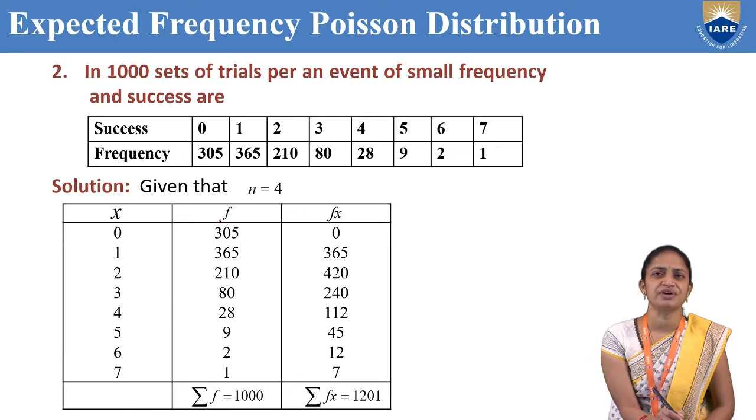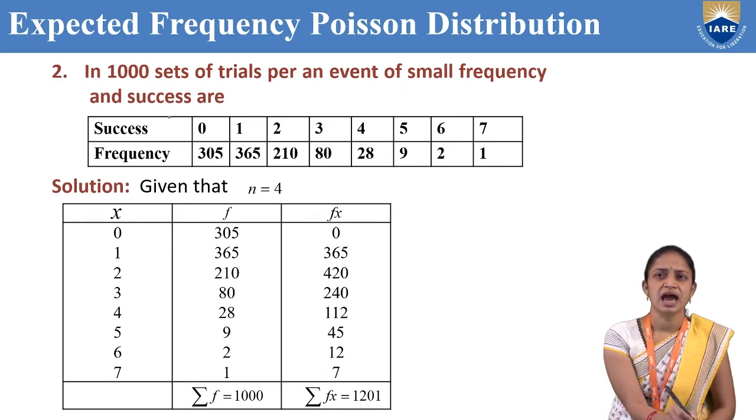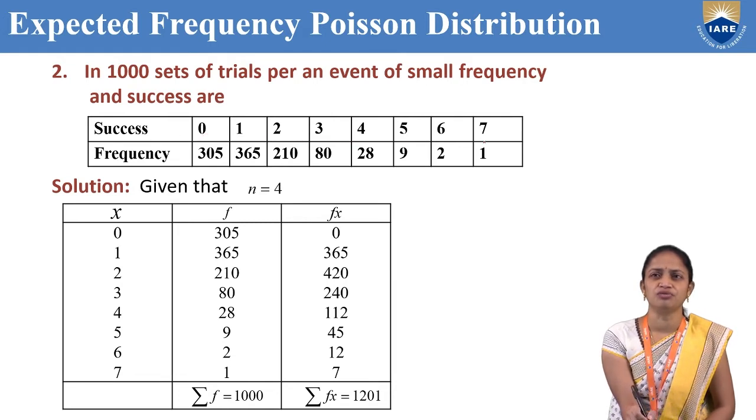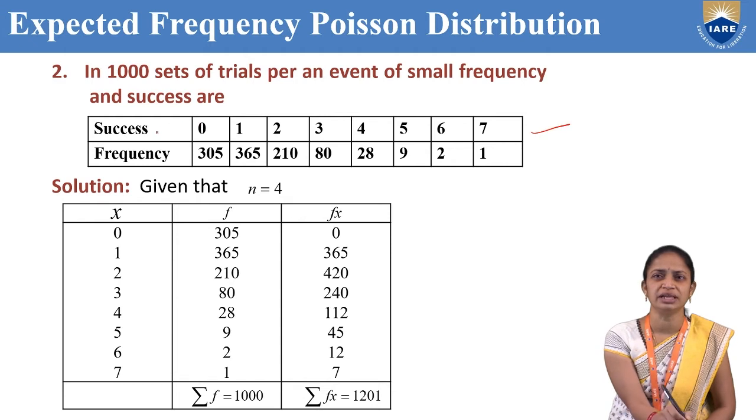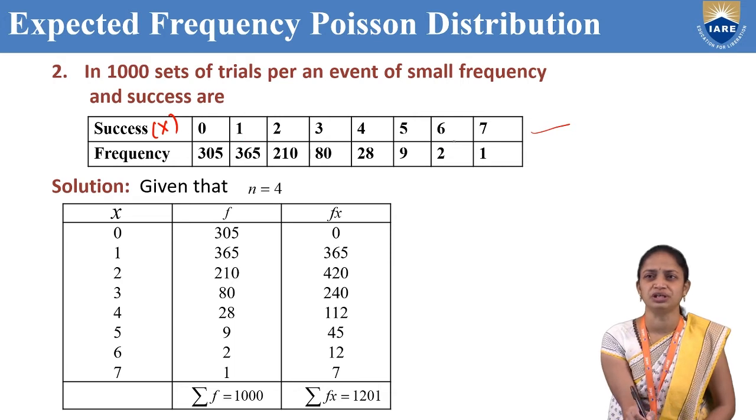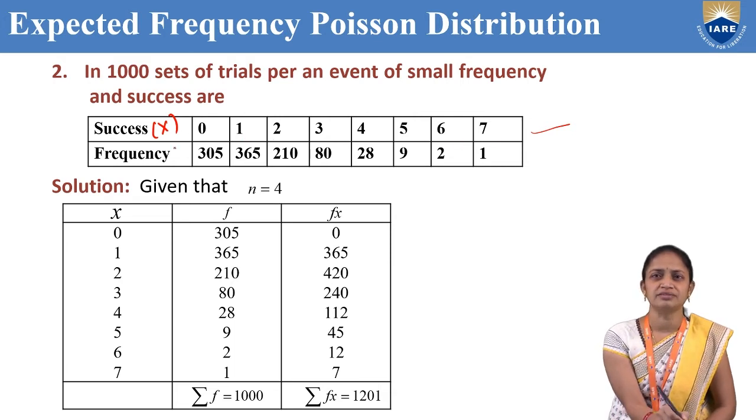Now, the next question: in 1000 sets of trials for an event of small frequency, the successes are 0, 1, 2, 3, 4, 5, 6, 7. That means the x values, the random variable values, are 0 to 7, and the frequency is denoted with small f.